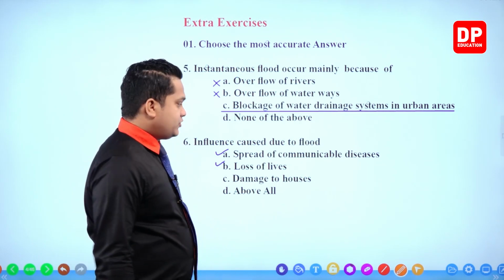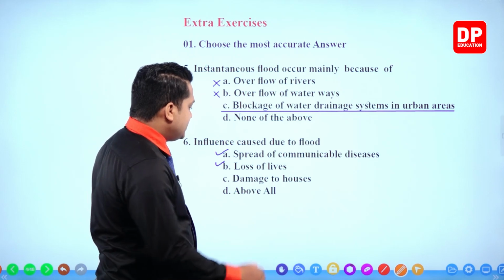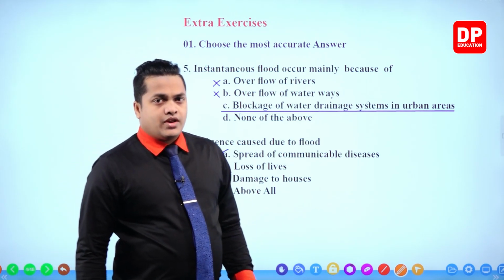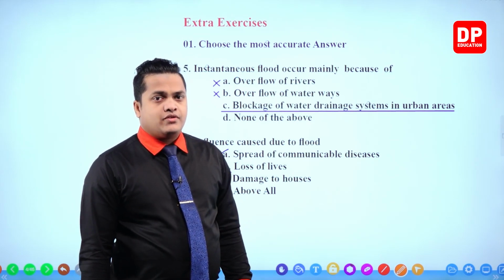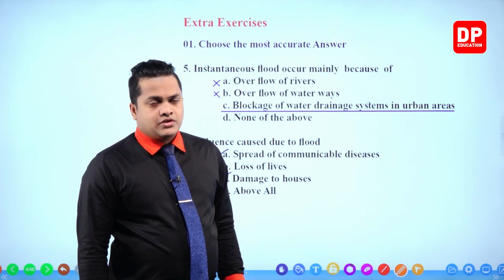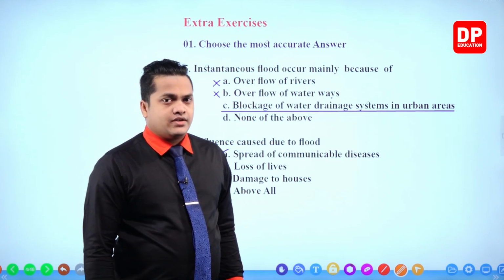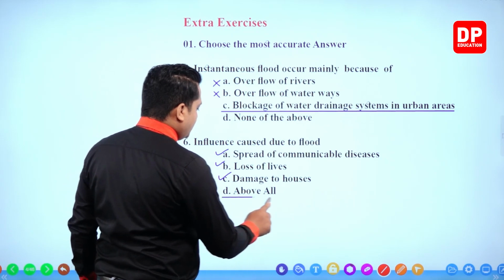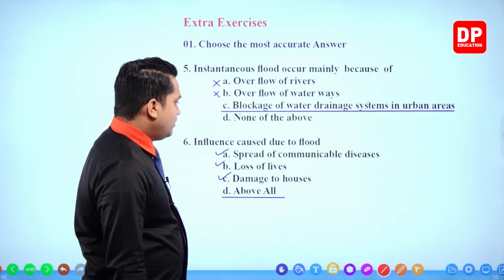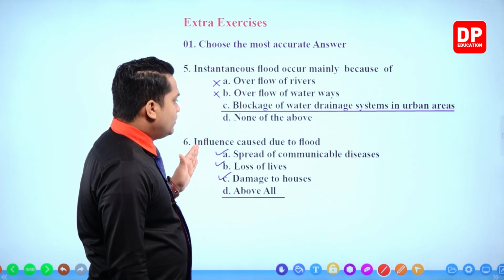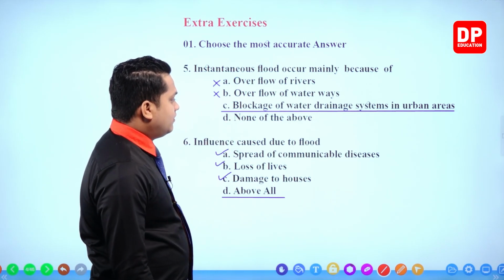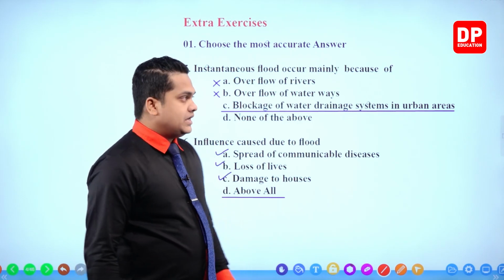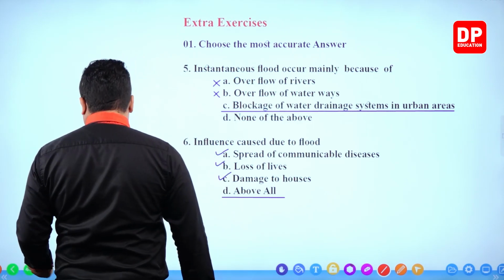Right? Next one, damage to houses. That is also correct. You know that damage will occur to houses, properties, and also to lives as well. So all of these responses are correct. So you have to choose the answer, all of the above. All of these incidents will be caused by flood. Right. Then the next question.